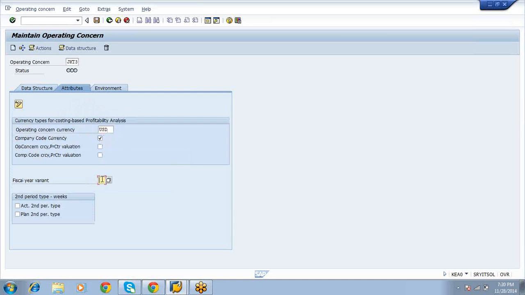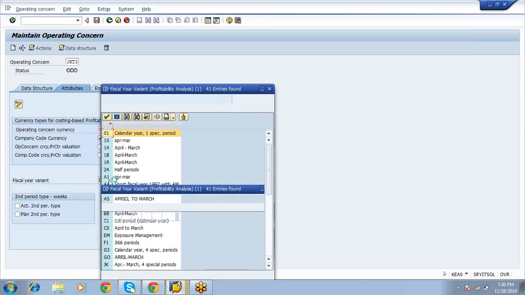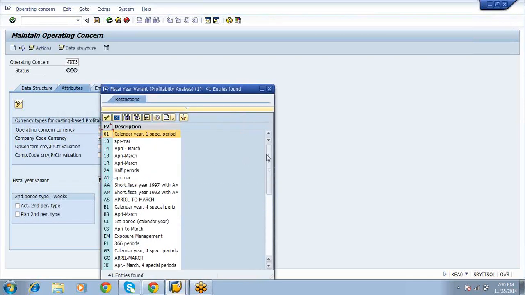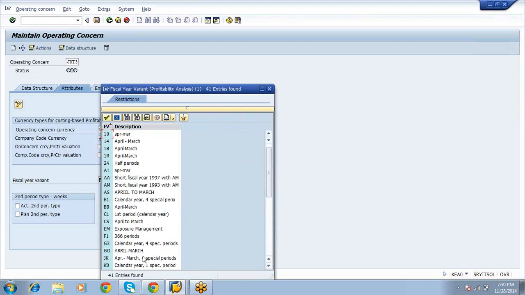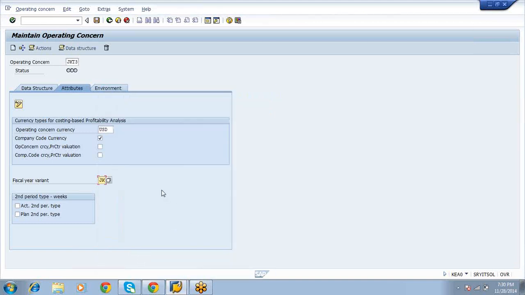So we are activating both. To understand properly, only one is required, costing based or account based. Yes, I activated both. And one more thing, activation level is also there. Whatever you want to use, accounting based, yes, both. Fiscal year variant JK: at controlling area level, I assigned JK. That code should be same.